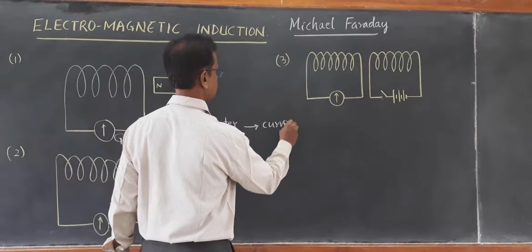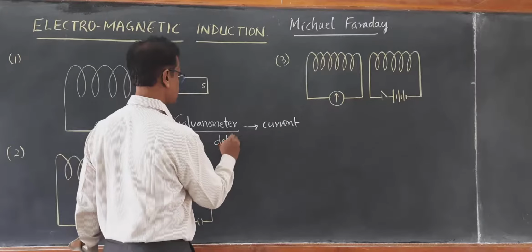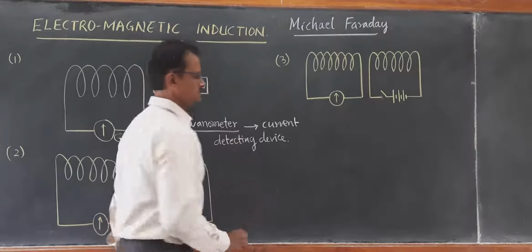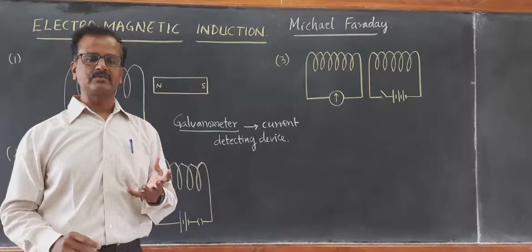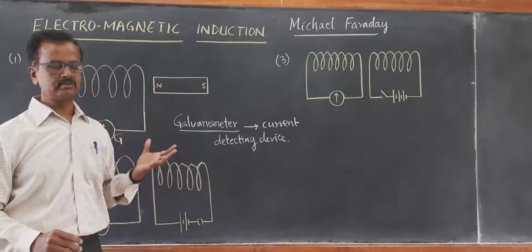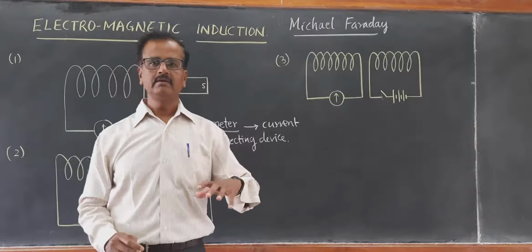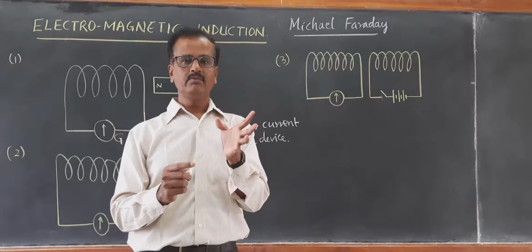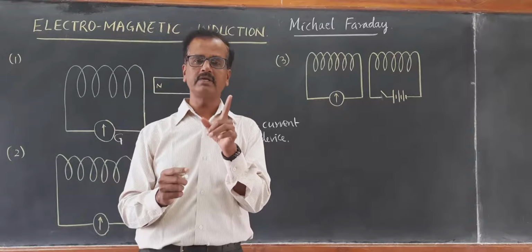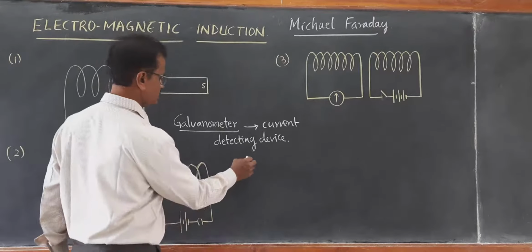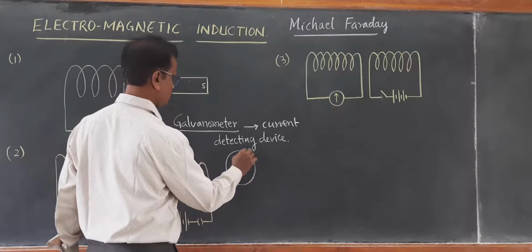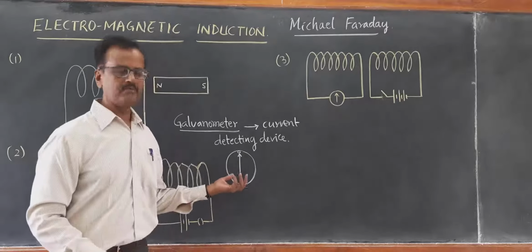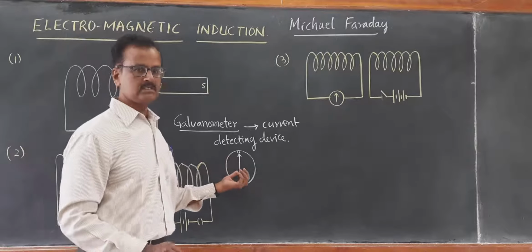It just detects whether the current is flowing in a circuit or not. If it is taken into a circuit, when the current is flowing, it will show deflection. When there is no current in the circuit, it will not show any deflection. The galvanometer is shown by a symbol like this. The pointer will always read 0 when no current flows through the circuit.